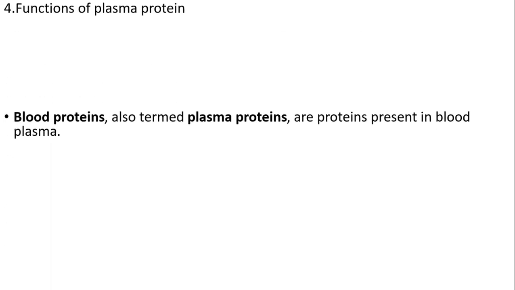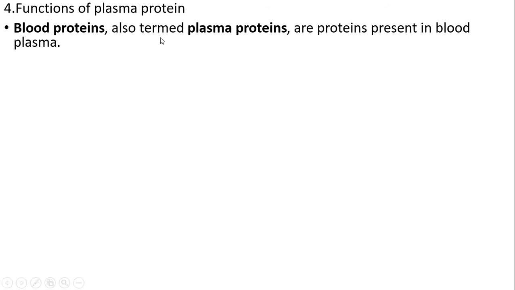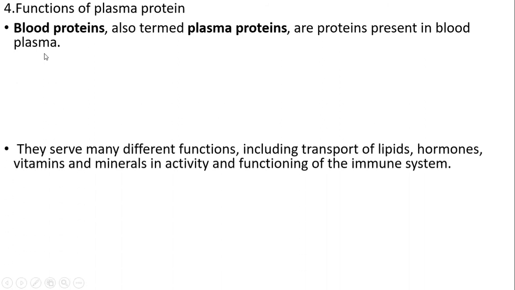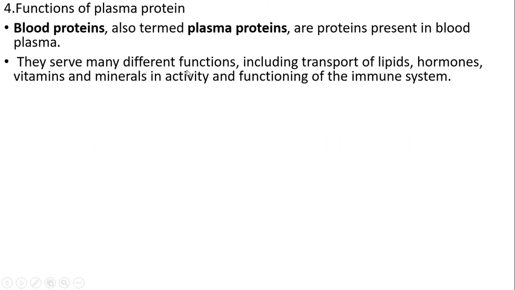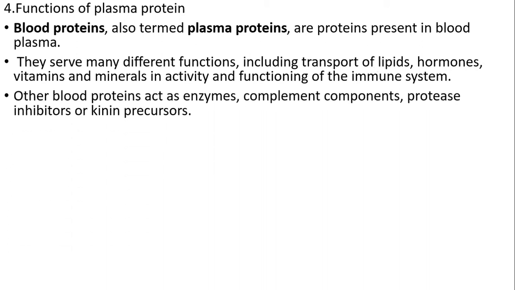Functions of plasma proteins. The blood proteins, also termed plasma proteins, are the proteins present in the blood plasma. They serve many different functions including transport of lipids, hormones, vitamins and minerals, and activity and functioning of the immune system. Blood proteins also act as enzymes, complement components, protease inhibitors or kinin precursors.